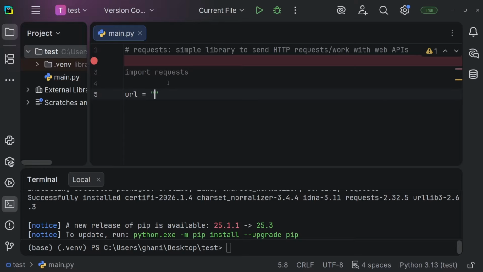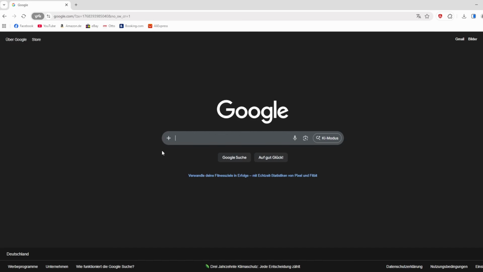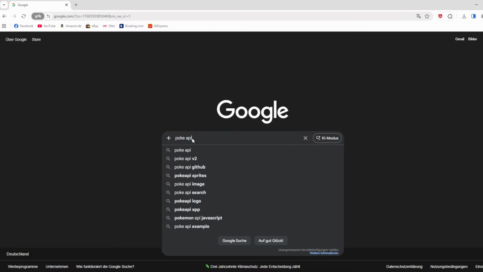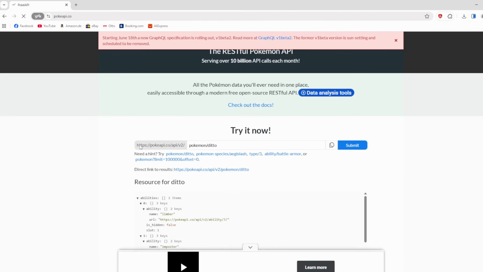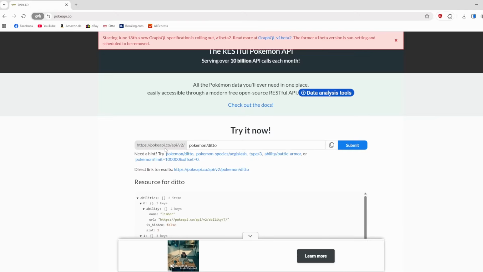Now let's first of all define a URL. So where exactly do we find the data that we want to fetch? In our case, I thought that it might be kind of cool to use the PokeAPI. So let's click on PokeAPI. And as you can see, by entering https://pokeapi.co/api/v2/pokemon/ditto, we are getting all of the information about this Pokemon.